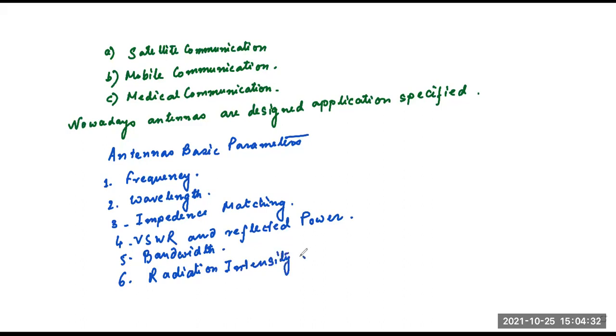So these are all the antenna's basic parameters. These are the basic parameters of an antenna, irrespective of application. These basic parameters must be maintained in an antenna.